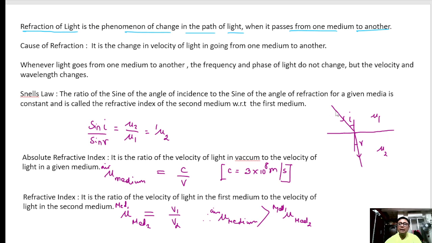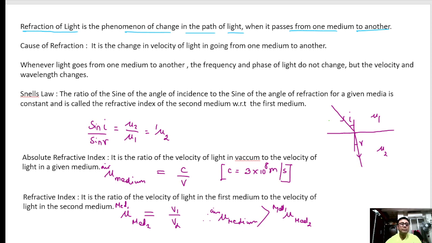That means when light is passing from one medium to another, suppose it is air and suppose it is water, the light will bend from its path at the surface of separation. This phenomenon is called the refraction of light. Clear?